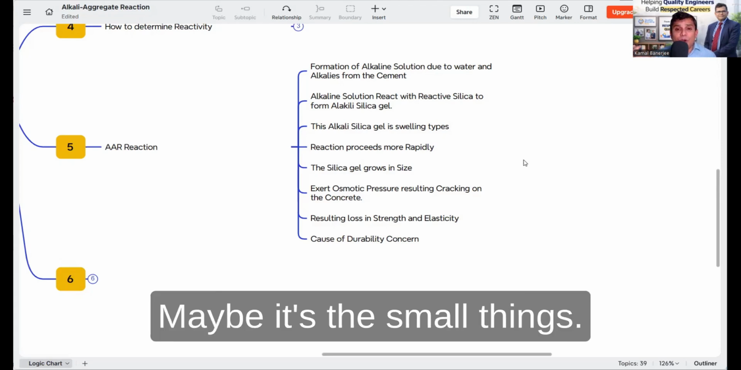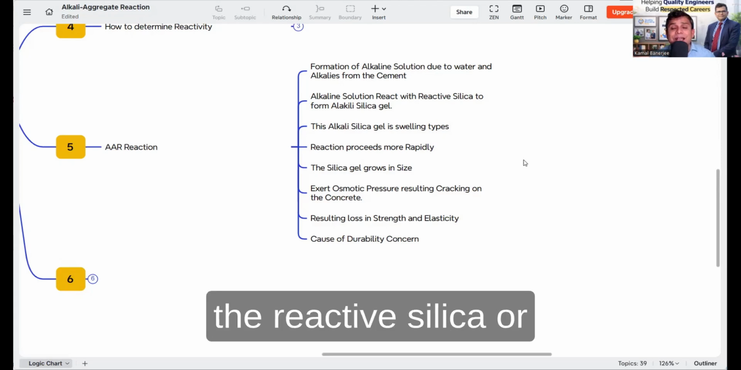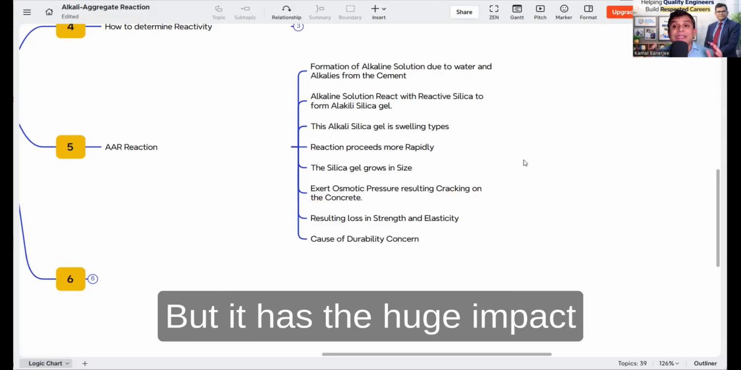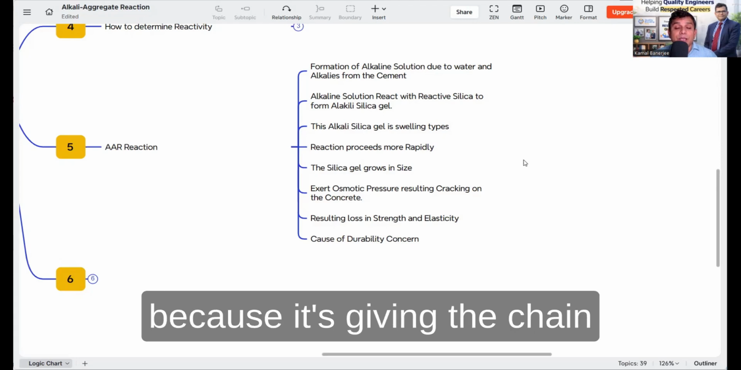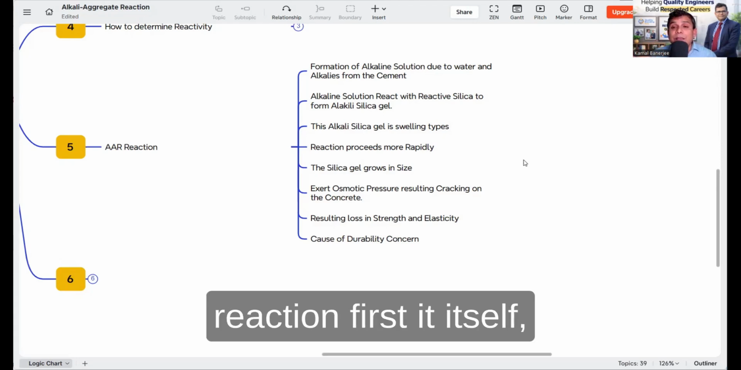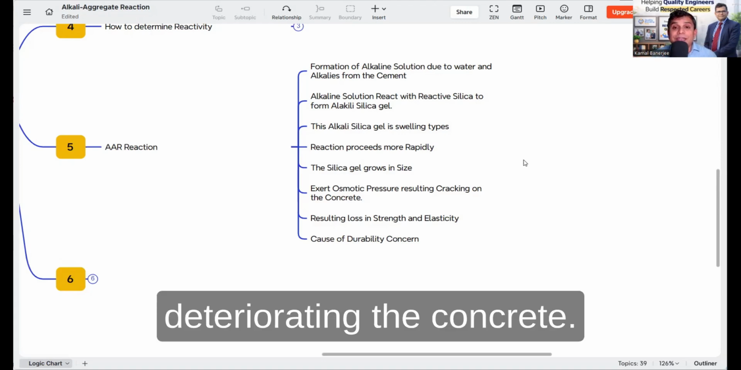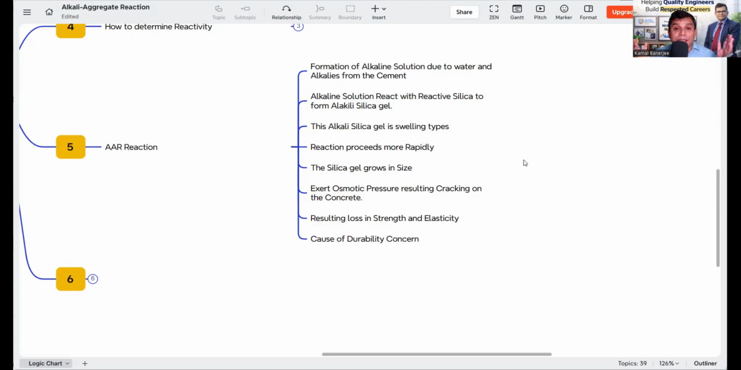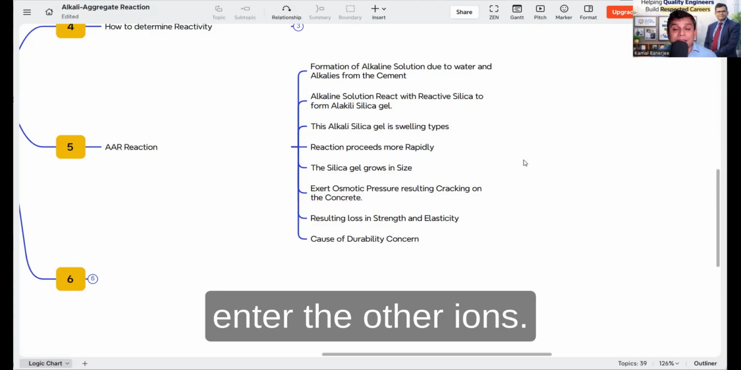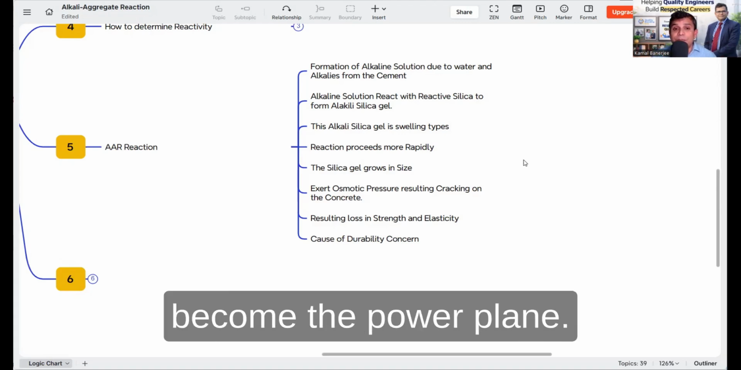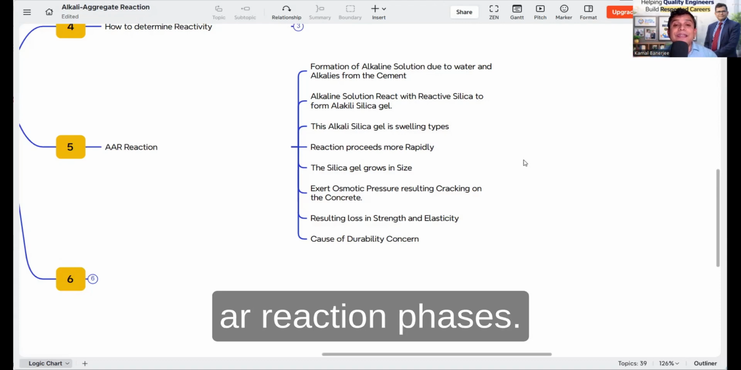Maybe it's the small things we are thinking, the reactive silica or the alkali present, but it has a huge impact because it's giving a chain reaction. First it itself deteriorates the concrete, then again it is making the path for other ions to enter, so the durability has become the problem. So these are all the AAR reaction phases.